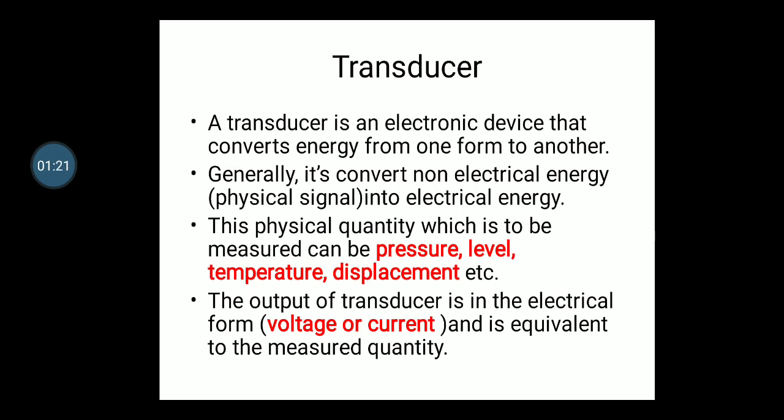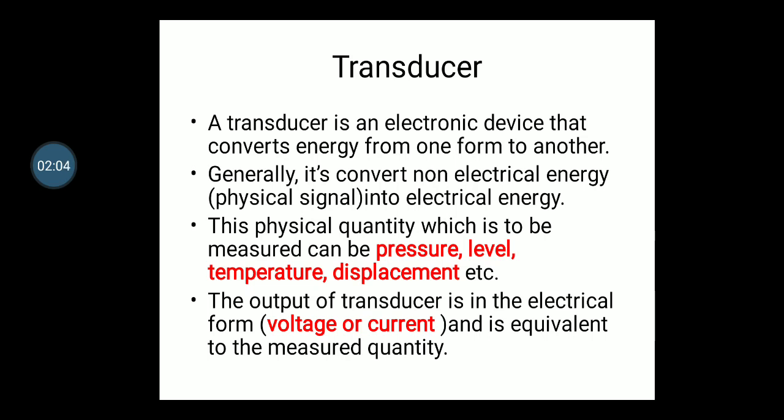Now what is the need of doing this? Why is it necessary to convert all this energy into another form? Because if you want to automate something, if you want to give that signal to a computer or any electronic device, that device will work only when the signal is in the form of current or voltage. If it is in a physical form, like temperature or length or displacement, then it will not work, right? So that is why we need that energy to be converted into electrical form.